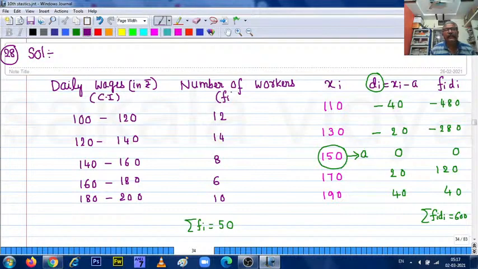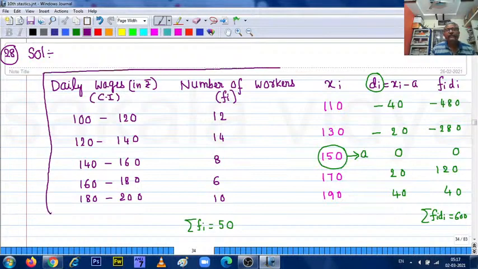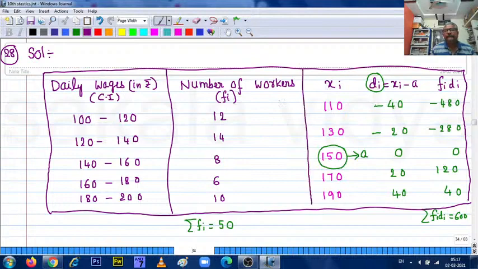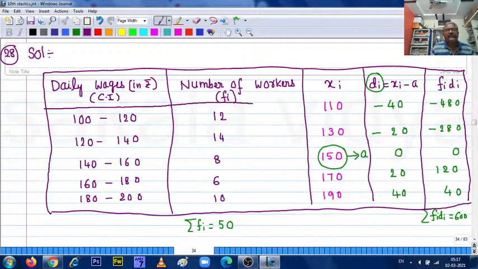One minute, let me write. Okay. So you prepare the table like this first of all.